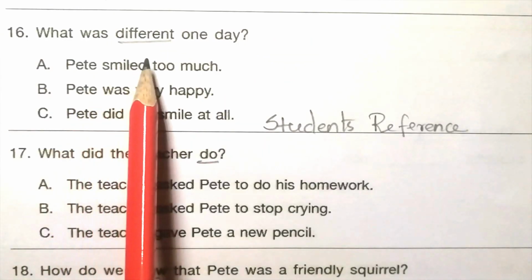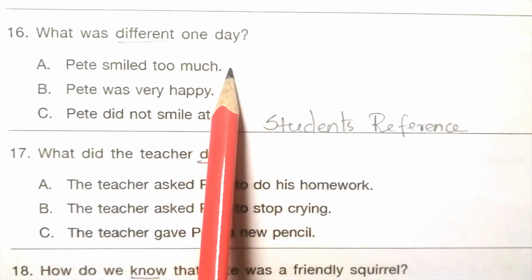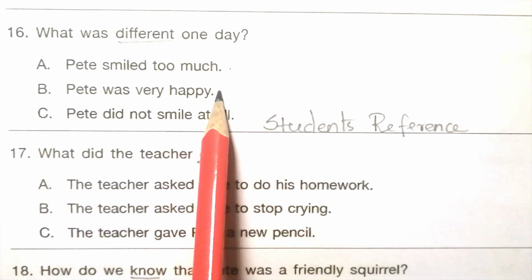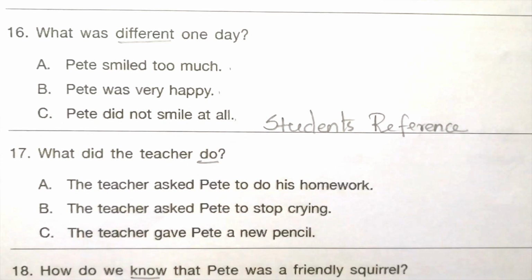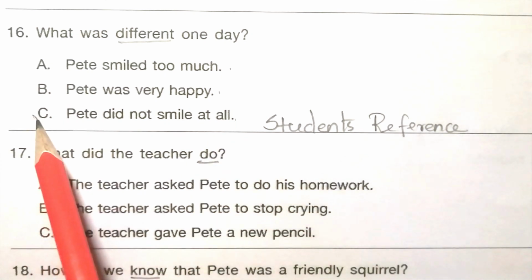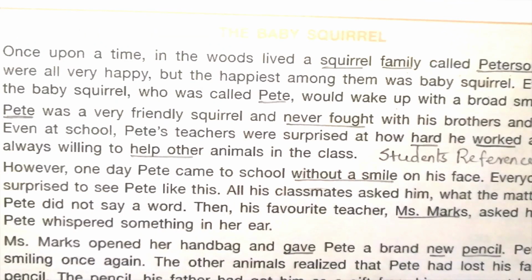16. What was different one day? Pete smiled too much. Pete was very happy. Pete did not smile at all. The answer is C. Pete did not smile at all. The answer is here. However, one day Pete came to school without a smile on his face.